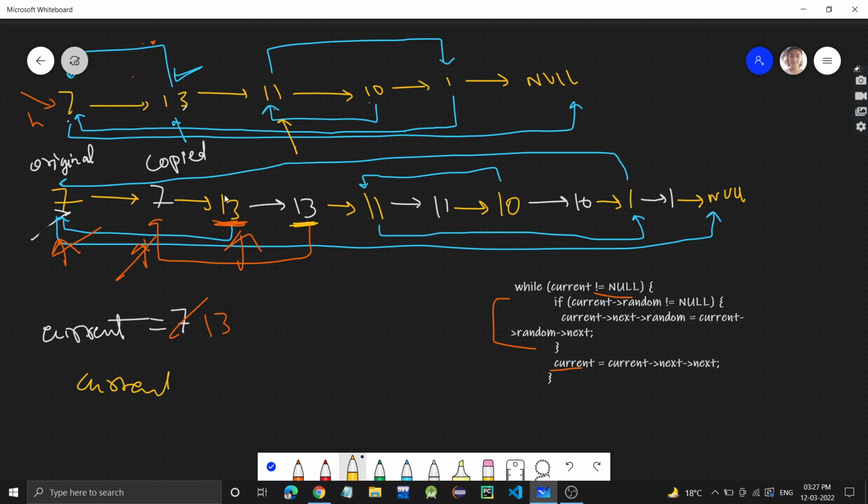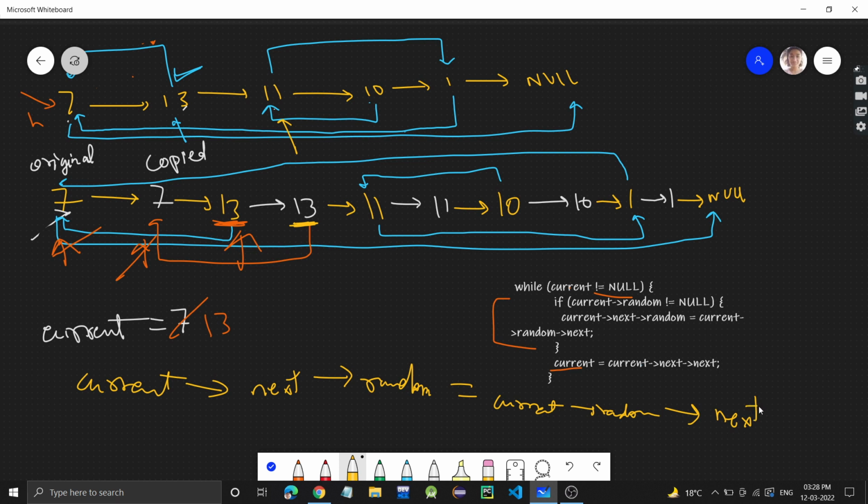This 13 is the original node and its copy is in current's next. This is the copy, and we have to set its random pointer. What will be the value of its random? It will be this 13's random, which is this 7, that is current's random, and this 7's next, which is the copied 7.